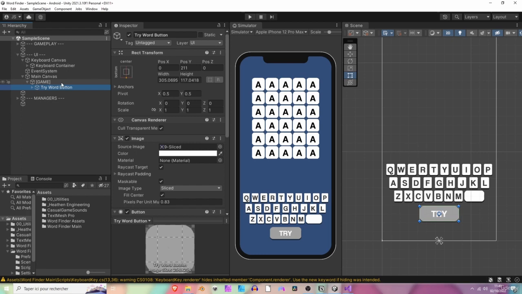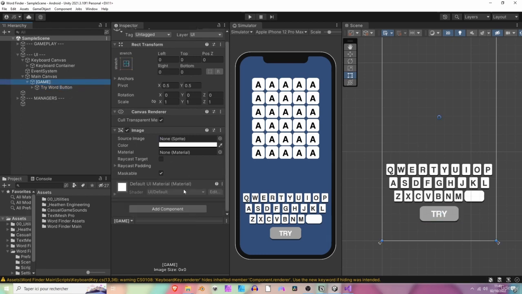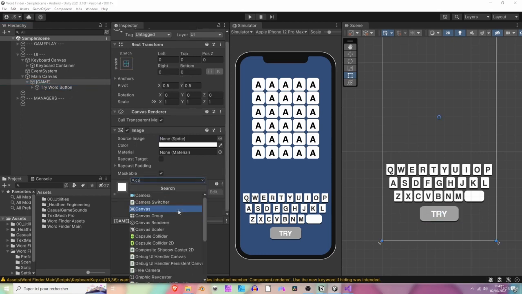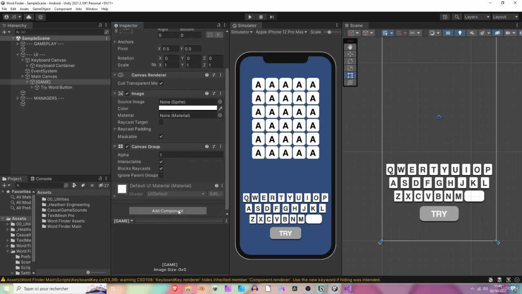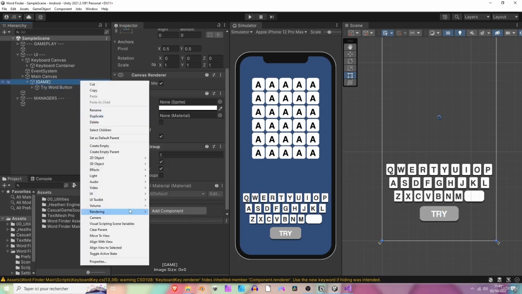Cool. After that, we can add a component to our game panel, which is the canvas group component. It's a cool component that will allow us to show and hide different panels in our UI. So we can diminish the alpha and change the interactability of all of the elements inside of this same panel. Cool, isn't it? So we are going to start by adding a button at the top left of the screen, which is going to be the back button.